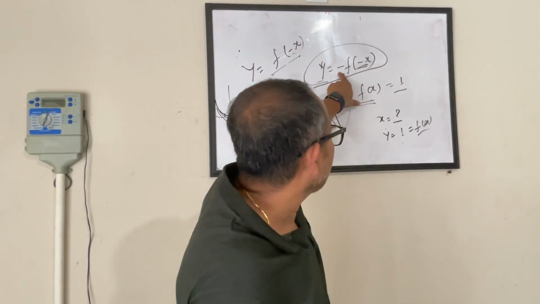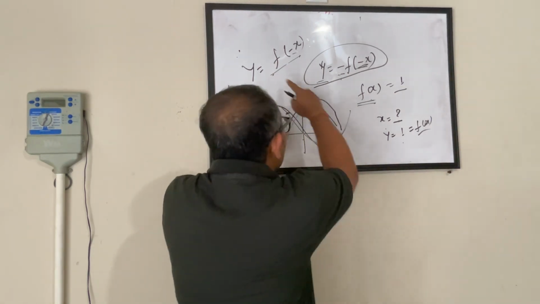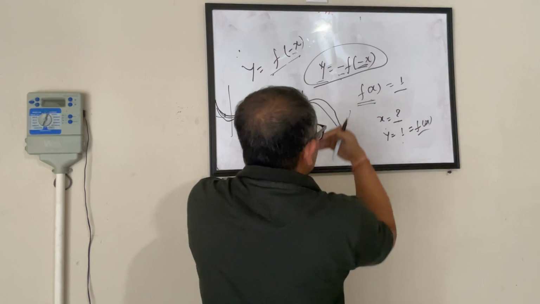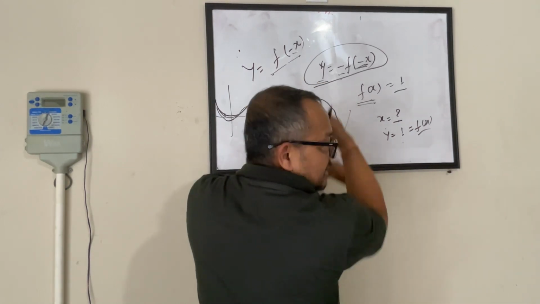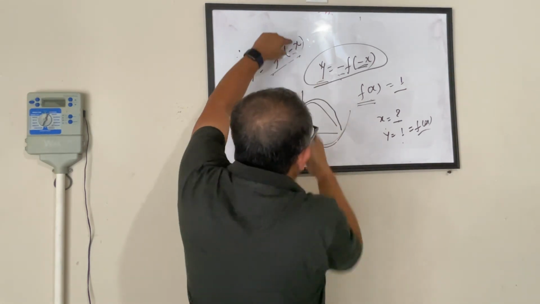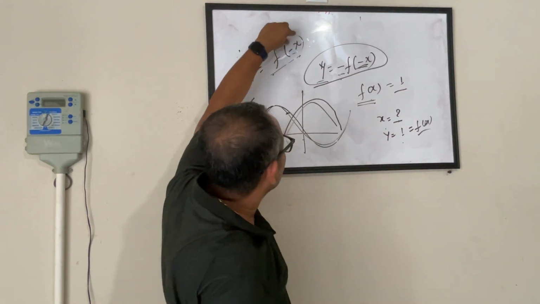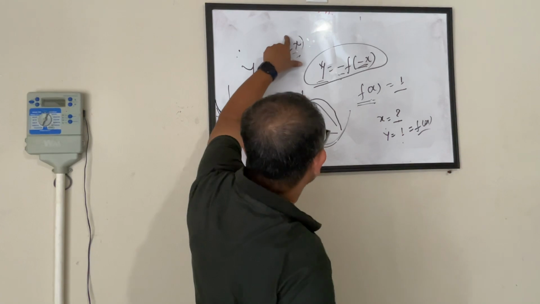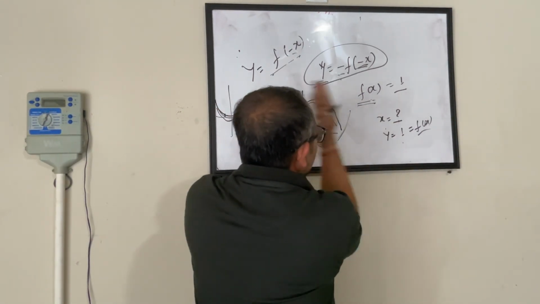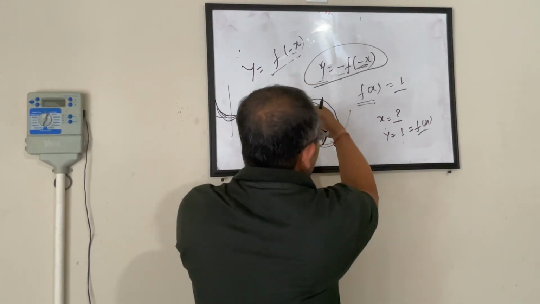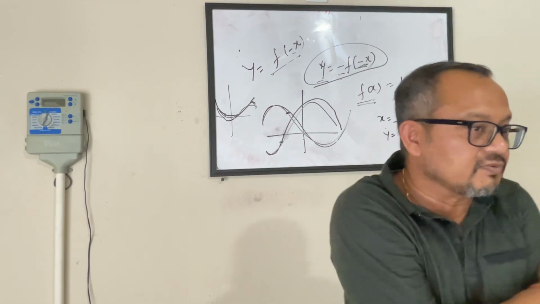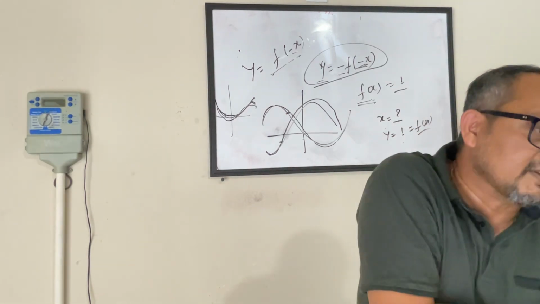One transition is from minus to plus. What happens? My y value is changing, so it moves against the x-axis. Whatever was positive has become negative. So it flips against the x-axis. Now, if I have to change from here to here, that means my x value is changing. If the x value is changed, then I am flipping against the y-axis. So you will flip it once here, and then you will flip it this way. Then you visualize the graph, and you will be able to figure out what the answer would be. Then you can see the points actually.